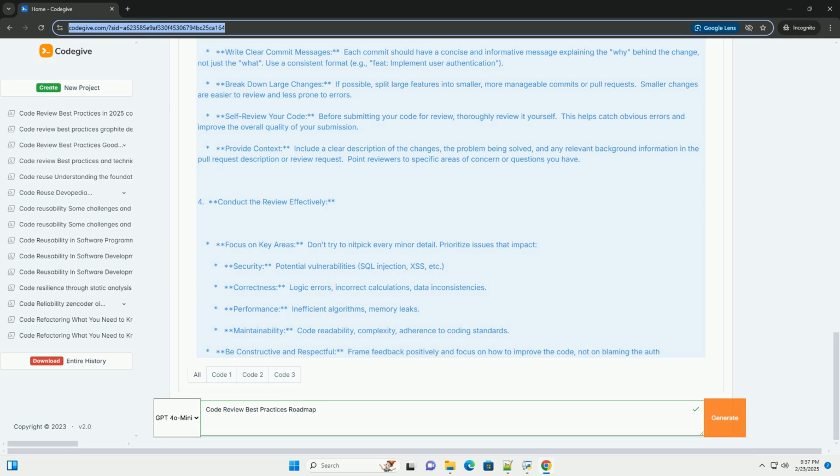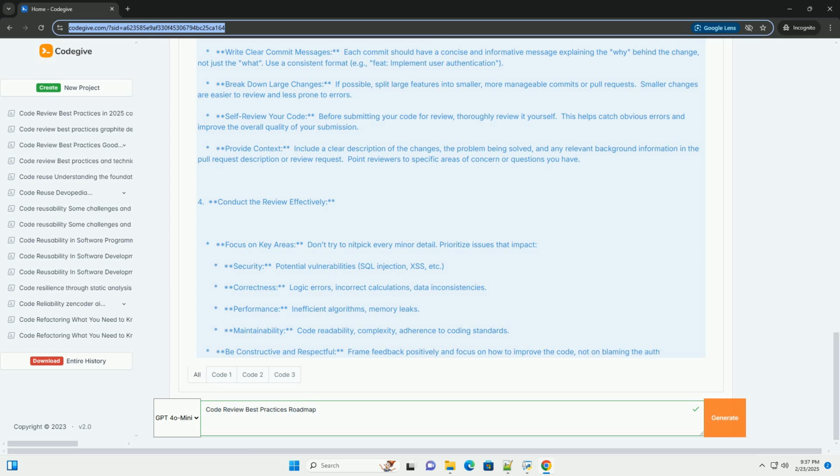Re-request review. After making changes, re-request a review to ensure that the issues have been addressed and that no new problems have been introduced. Don't take feedback personally. Code reviews are about improving the code, not about criticizing the author. 6. Iterate and improve.